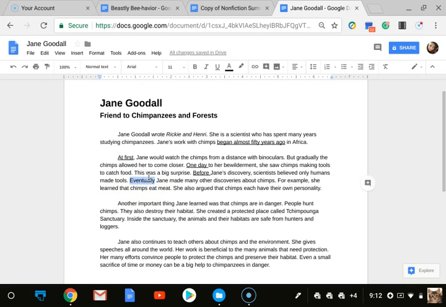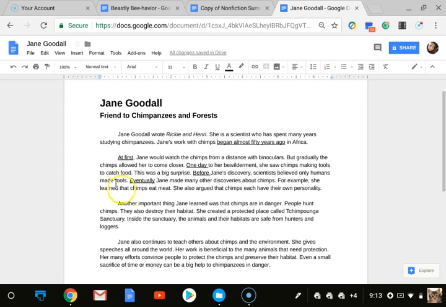Eventually, Jane made many other discoveries about chimps. For example, she learned that chimps eat meat. She also argued that chimps each have their own personality. Another important thing Jane learned was that chimps are in danger. People hunt chimps. They also destroy their habitat. She created a protected place called Chimponga Sanctuary.